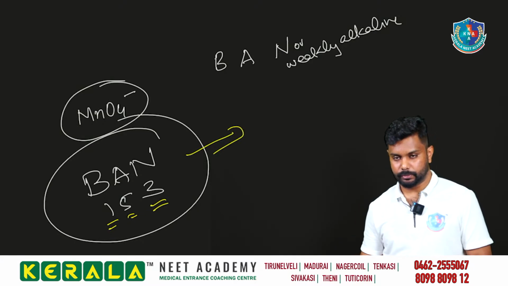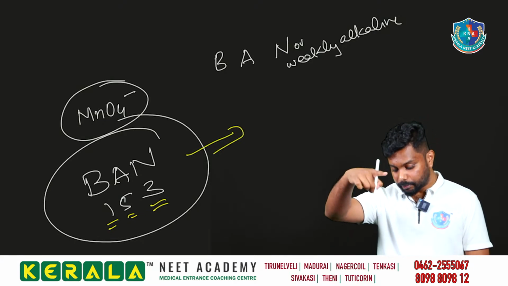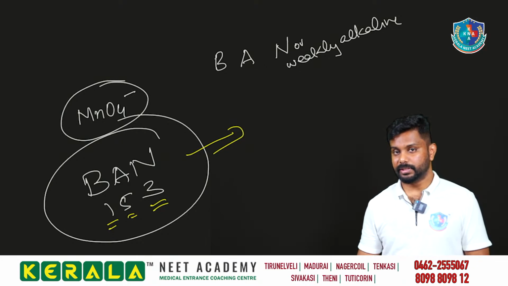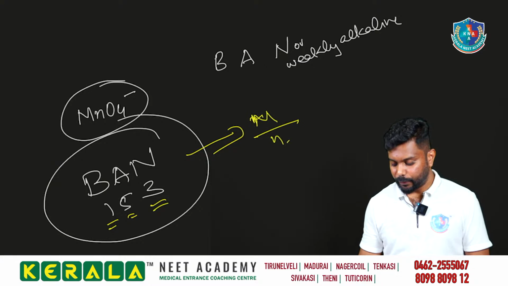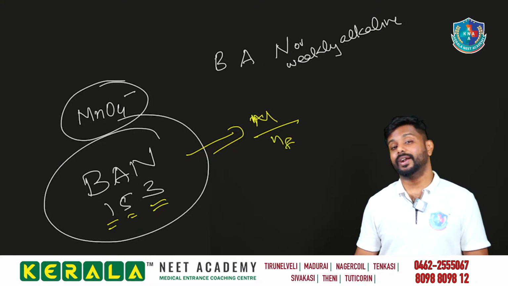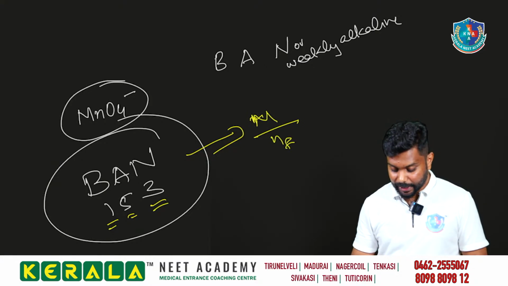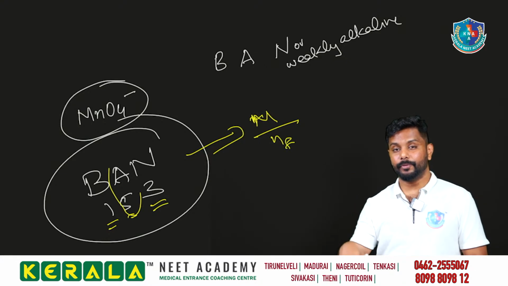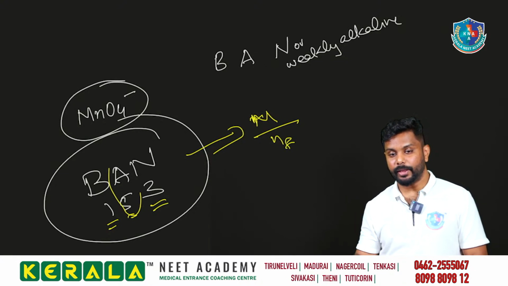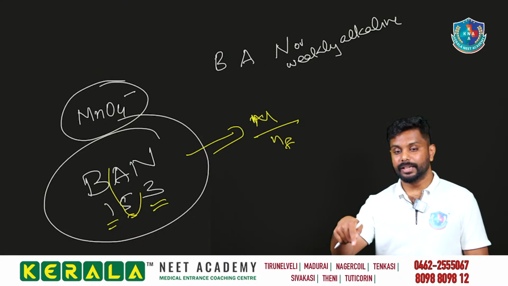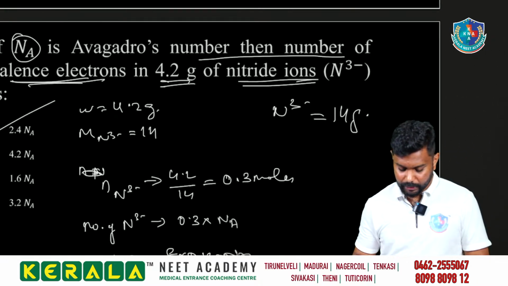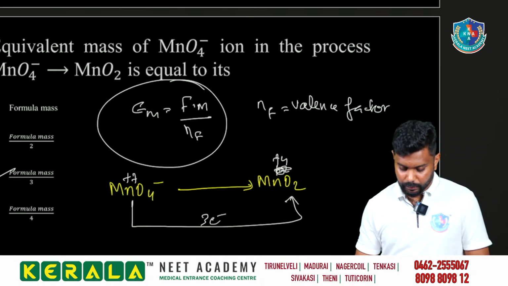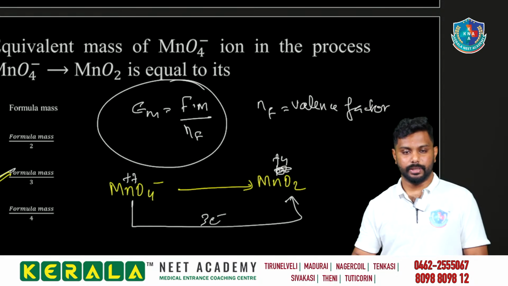Finding the equivalent mass. So what is the equivalent mass in the basic medium? Same as molar mass. Equivalent mass is formula mass divided by n factor. What is the equivalent mass in the acidic medium? Molar mass divided by 5. What is it in neutral medium? Molar mass divided by 3. Okay, so the option will be 3. Easy only, easy only.